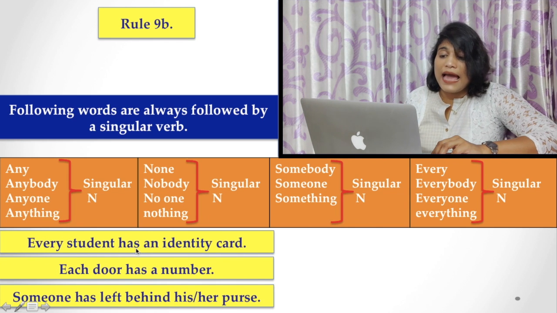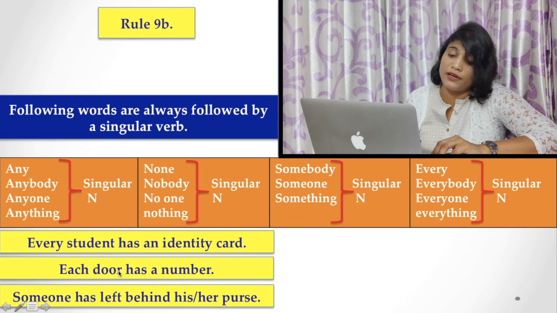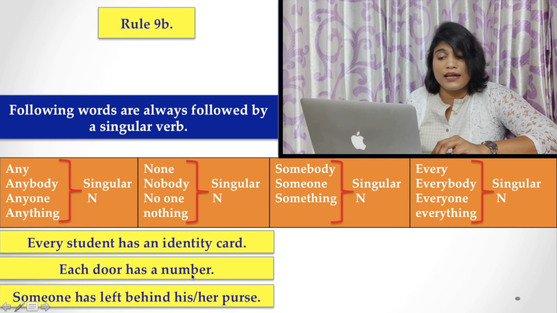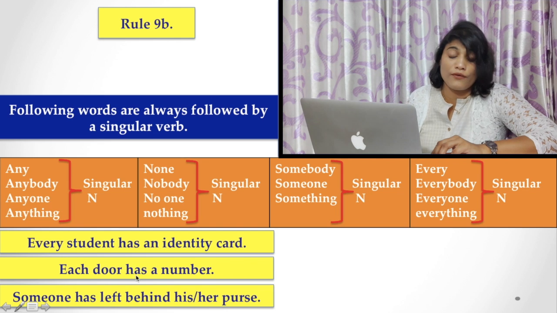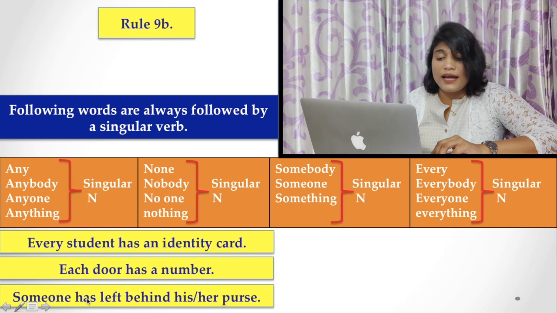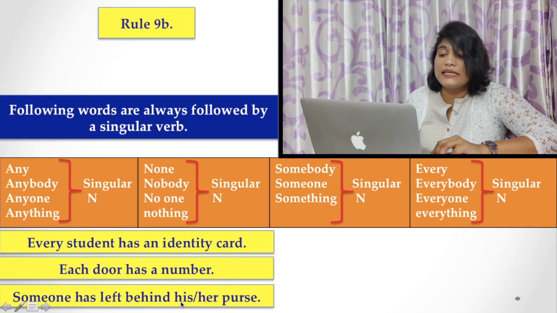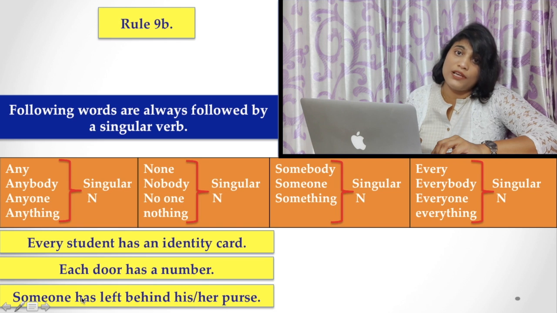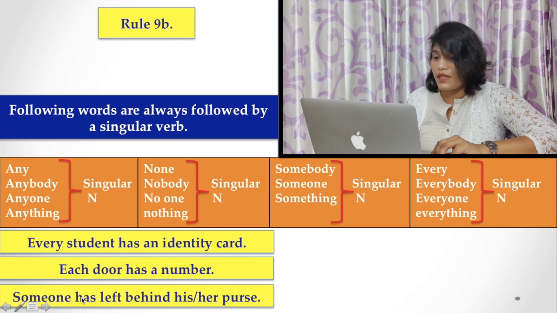Let's see some examples. Every student has an identity card. Here you find every student and has, the verb is singular. Each door has a number. Here each door is a singular noun, and there is a singular verb. Someone has left behind his or her purse. Here you find someone and has, the singular verb is used with someone.